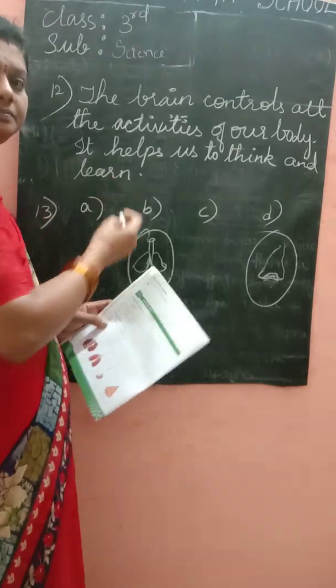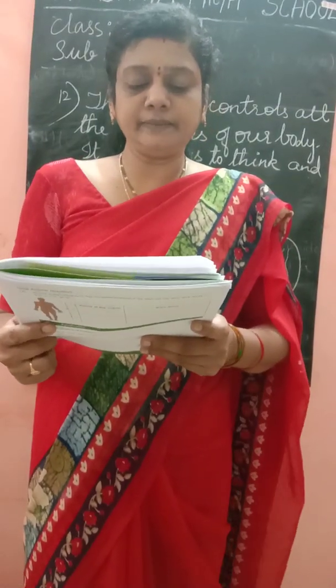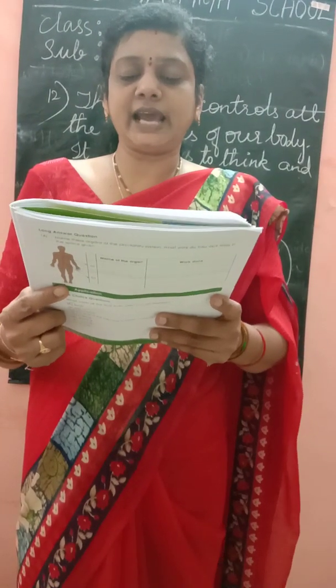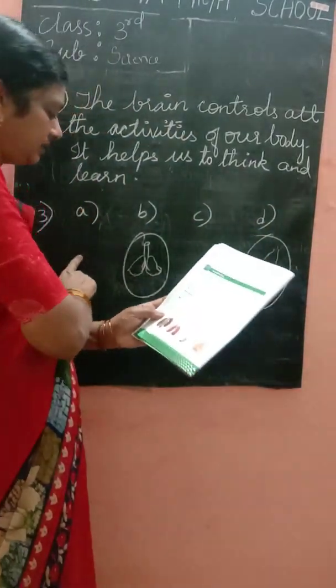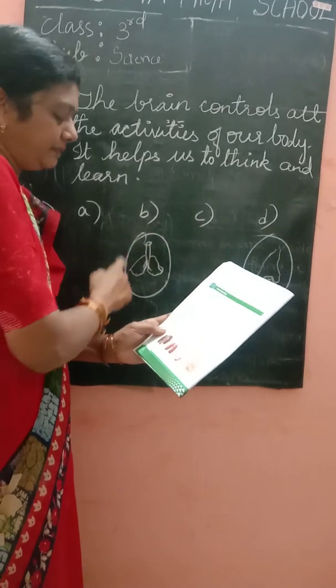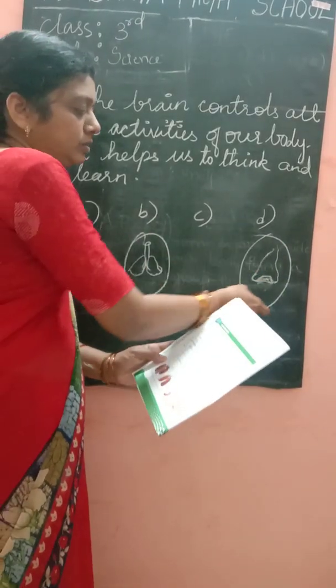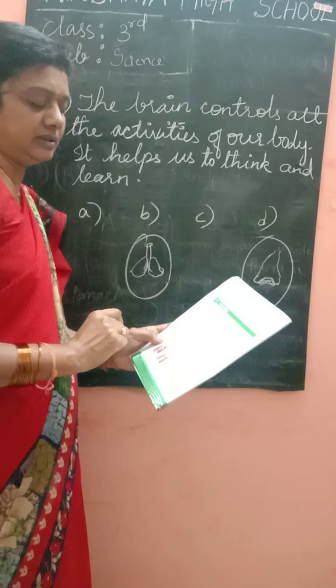Okay, children? Thirteenth question, children. Circle the organs that help in breathing. Which one? The first one? No. The B. Lungs and the nose. Circle these organs.